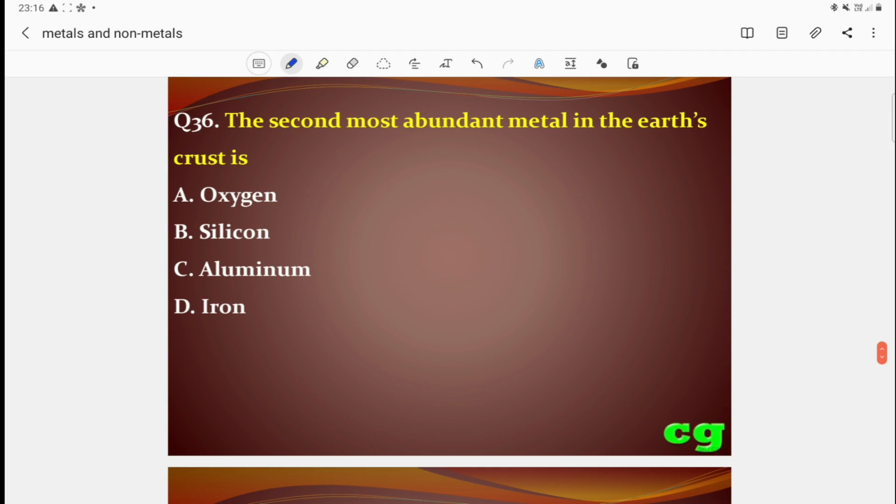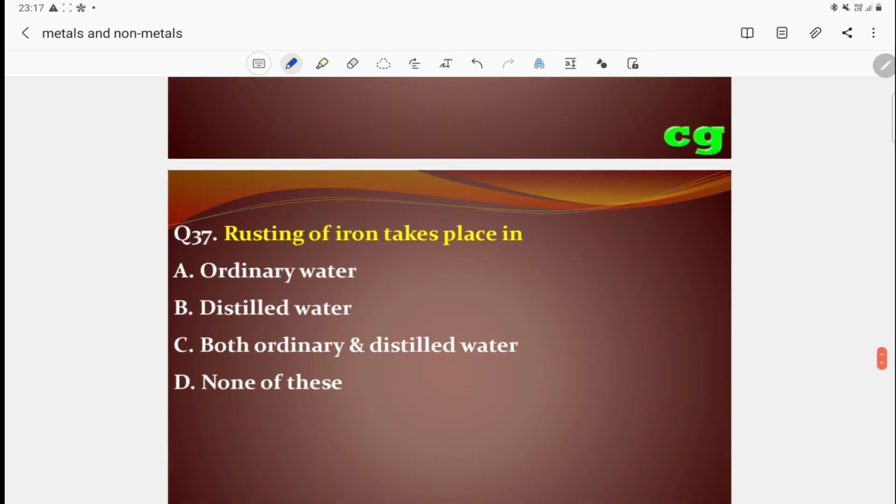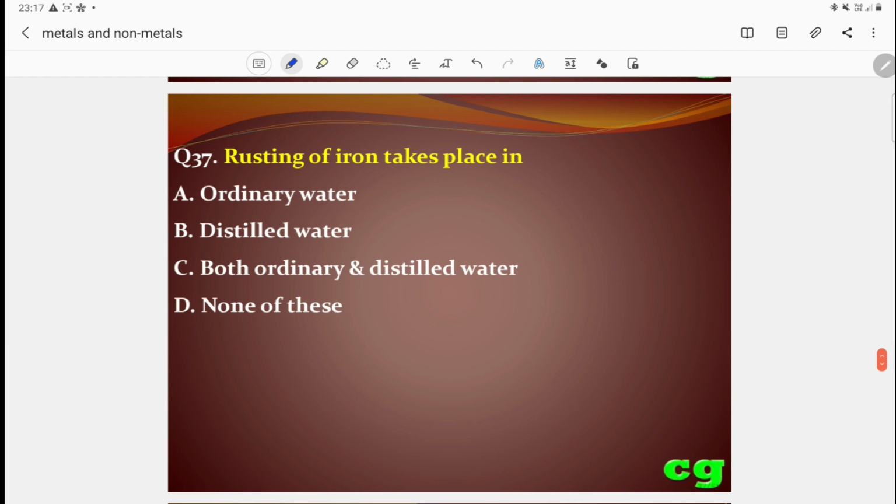36. The second most abundant metal in the earth's crust: oxygen, silicon, aluminum, iron. The correct answer is iron. Iron is the second most abundant metal, and the most abundant metal is aluminum. First is aluminum, then iron, then silicon comes, like this. Okay, then question 37. Rusting of iron takes place in ordinary water. It is okay. Distilled water. It is also okay. Or both ordinary and distilled water. So both ordinary and distilled water is the correct answer.